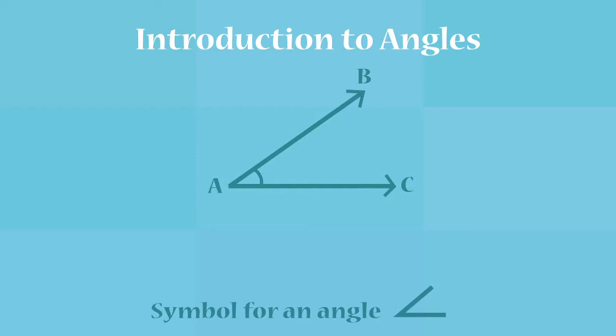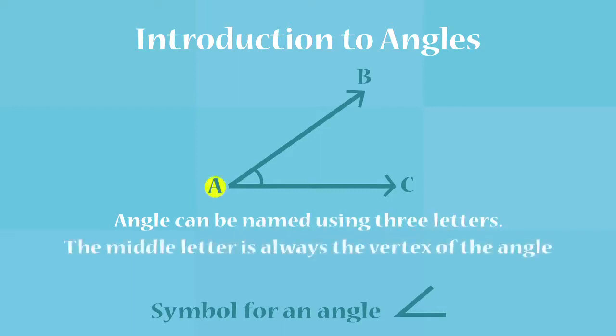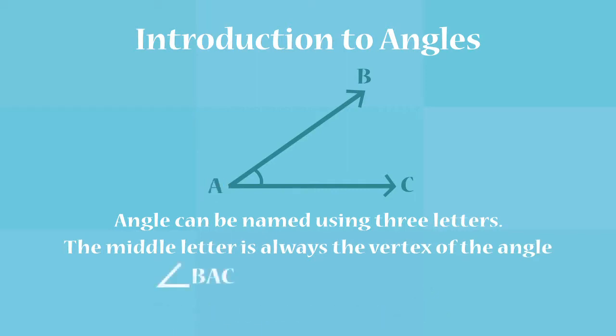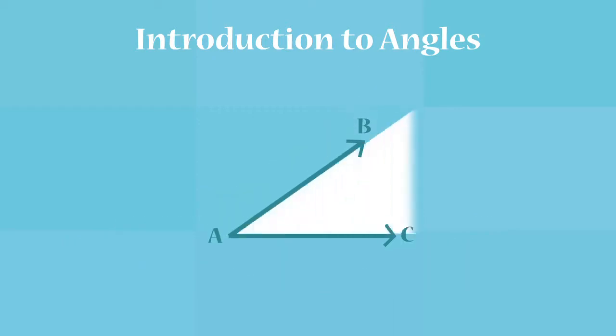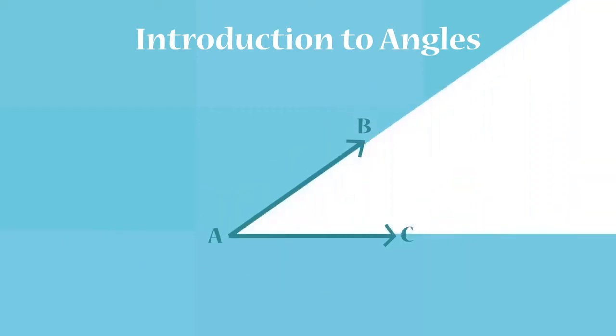Every angle is given a name. An angle can be named using 3 letters. The middle letter is always the vertex of the angle. We can name the given angle as angle BAC or angle CAB. The same angle can also be named by its vertex as angle A. The space between the arms of the angle is called the interior of the angle, and the space outside the angle is called the exterior of the angle.